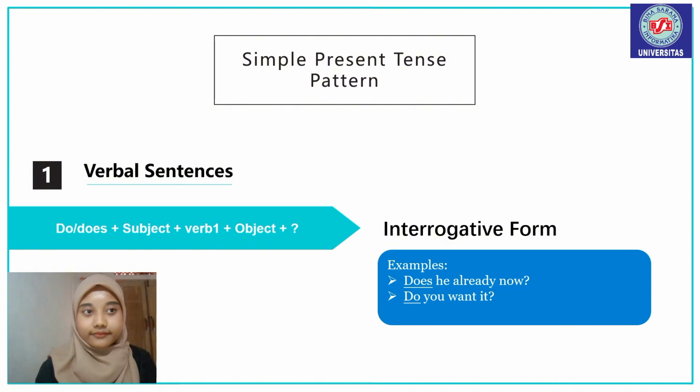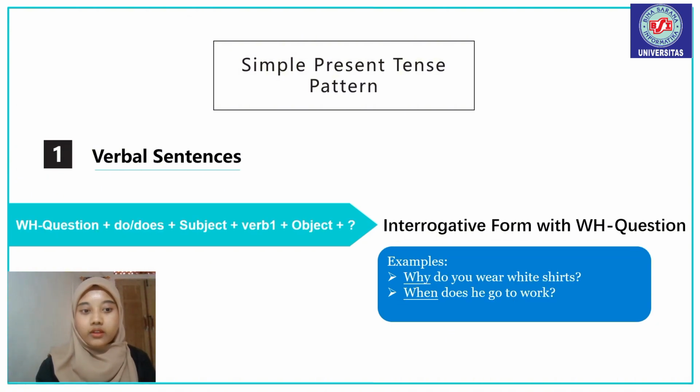Next, the form of an interrogative verbal sentence with WH question is WH question plus do or does plus subject plus verb 1 plus object plus question mark. For this form WH question is added before do or does, including what, when, who, where, and how. Examples: Why do you wear white shirts? When does he go to work?